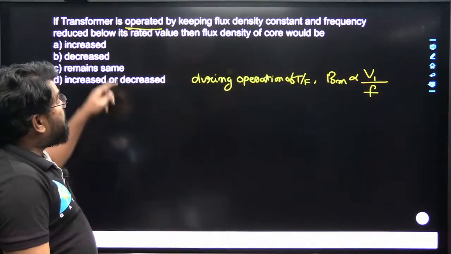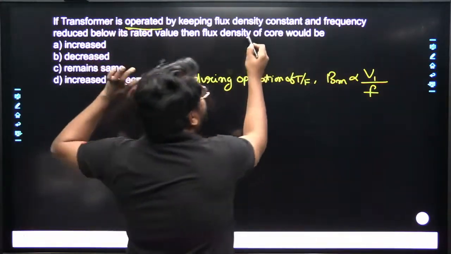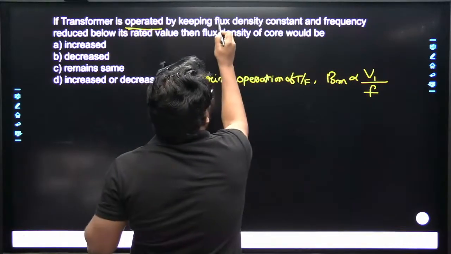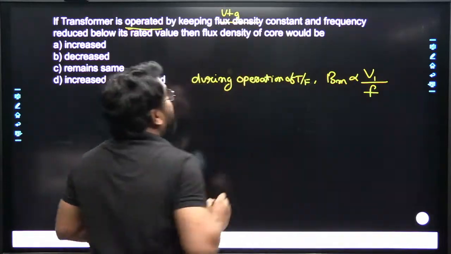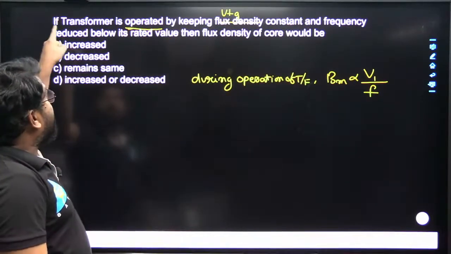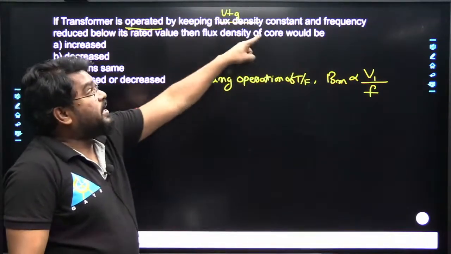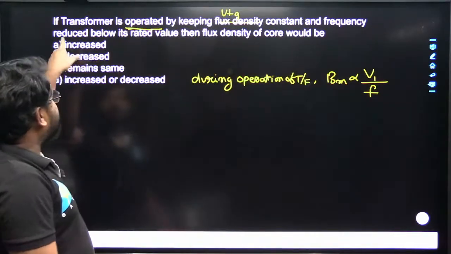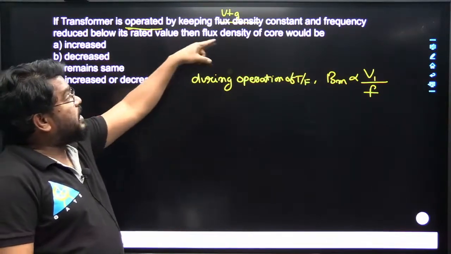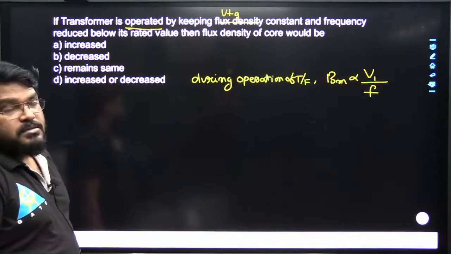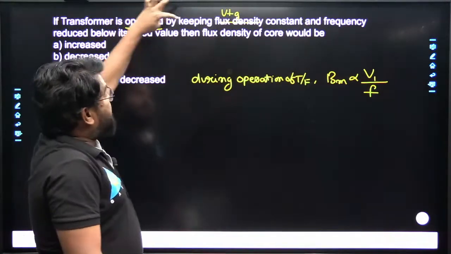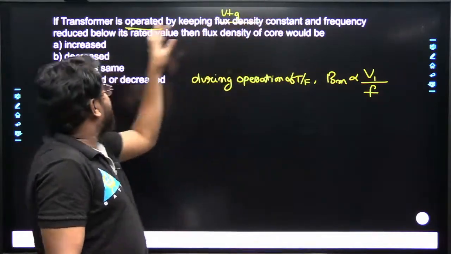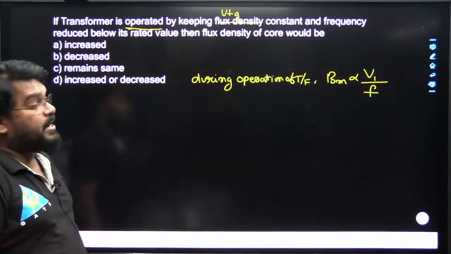What is given? Actually, this one is keeping the applied voltage constant, not the flux density. So it is a typing mistake, so just make it correct: by keeping voltage constant and frequency reduced below its rated value.